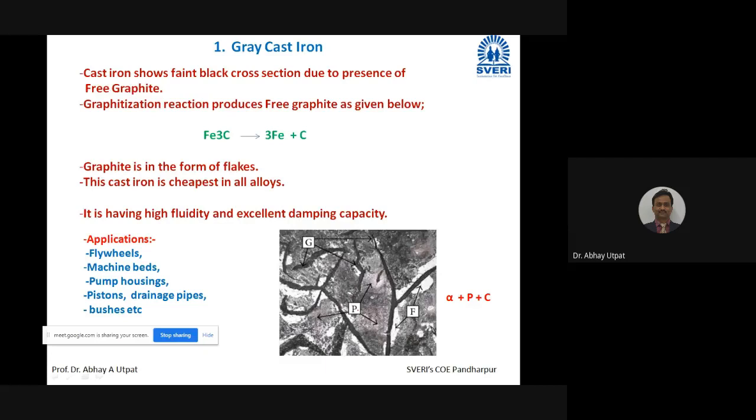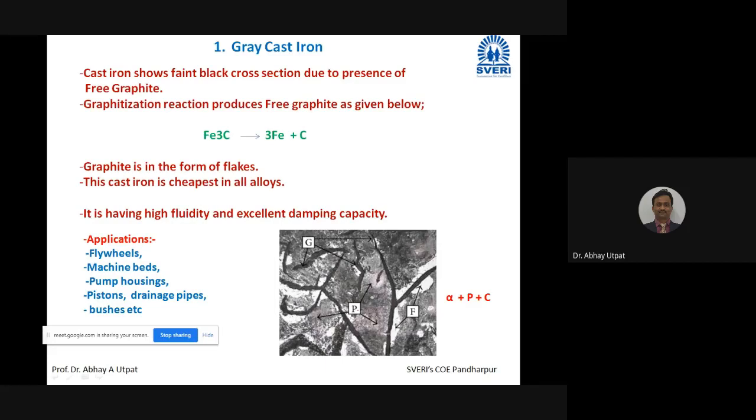Second, gray cast iron is used for bushes. A bush is one kind of bearing. I hope you know the concept of a bush. A bush is mounted on the shaft and on the rotary part, so that the shaft will not wear and tear, and the bush may wear and tear. It is one kind of bearing. Now, graphite is a solid lubricant. Remember always, graphite is a solid lubricant. So if bushes are made of gray cast iron, they will provide good bearing properties, and hence gray cast iron is also used for making bushes. This is about gray cast iron.